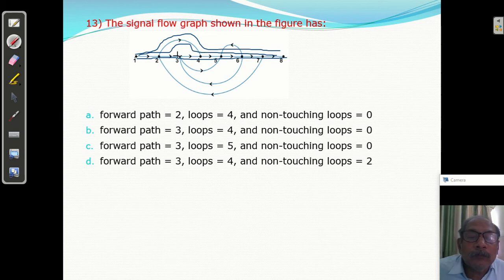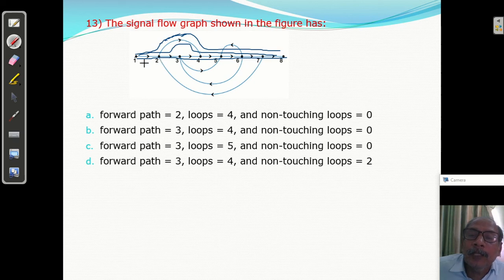This is the first forward path, second forward path. Okay, I have repeated 2 times. Sorry, ये नहीं. This is one. This is the second.